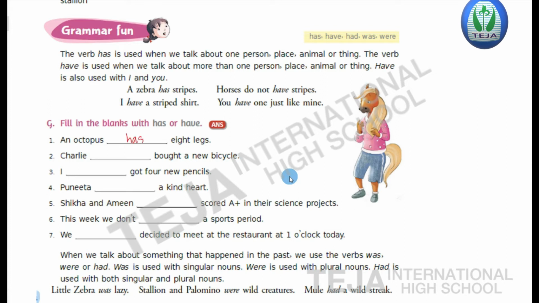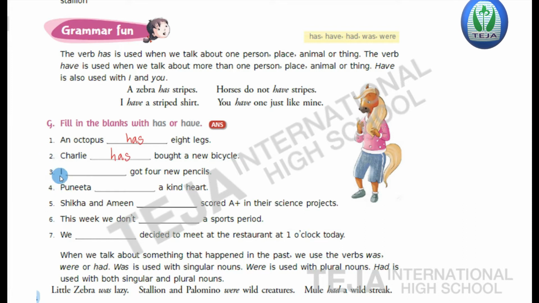H-A-S, has. Second one, Charlie dash bought a new bicycle. Here Charlie is the singular form, so we use the word has. The verb has is to be used when we talk about the singular form.